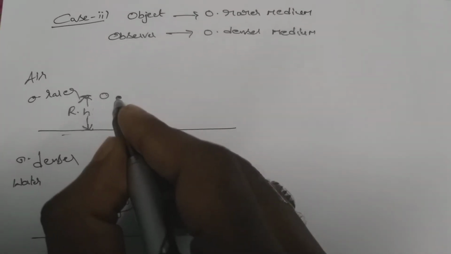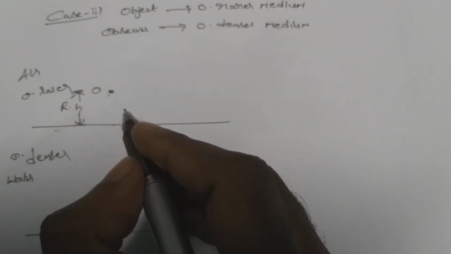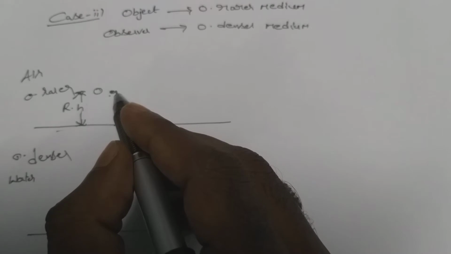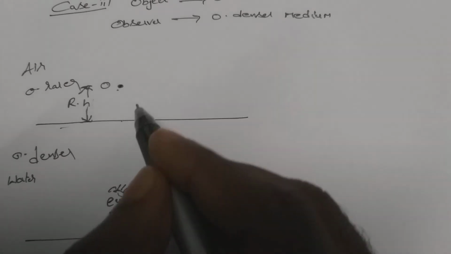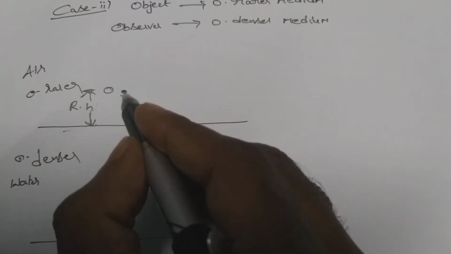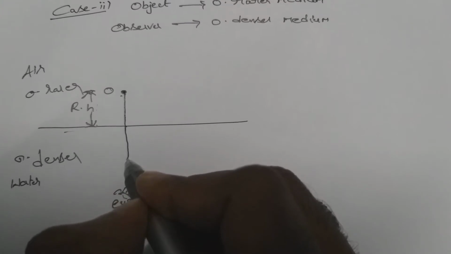In order to analyze, we need at least two refracting rays to observe the image formed by this object when it undergoes refraction.